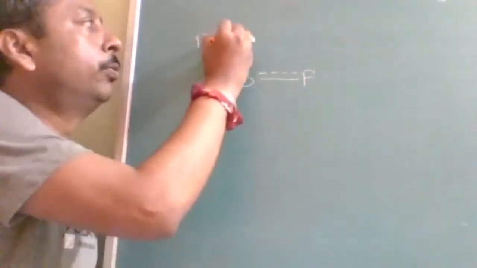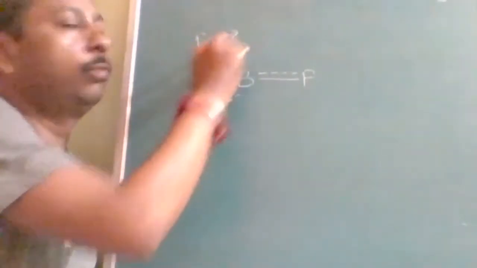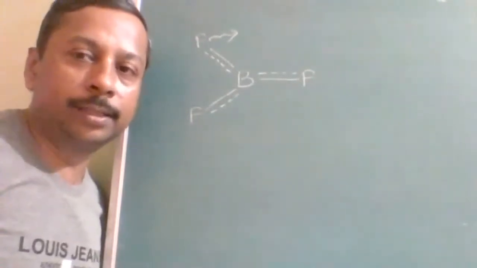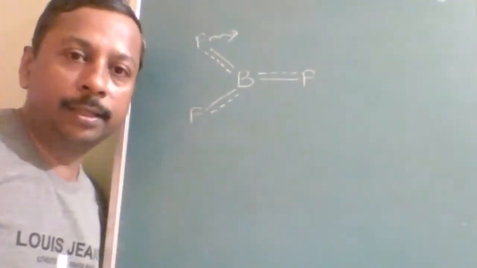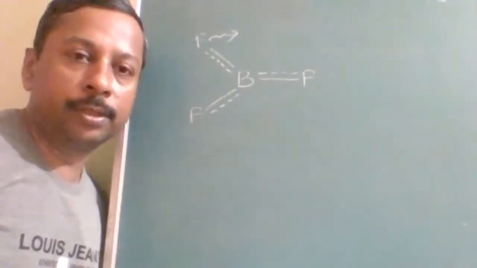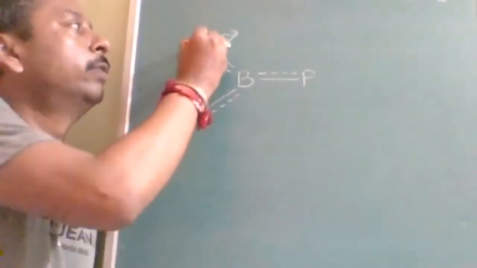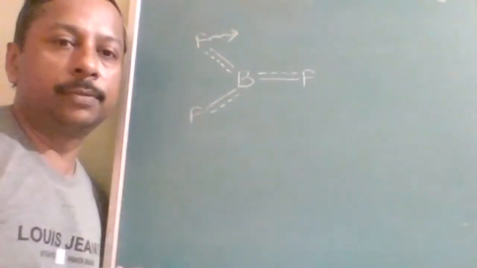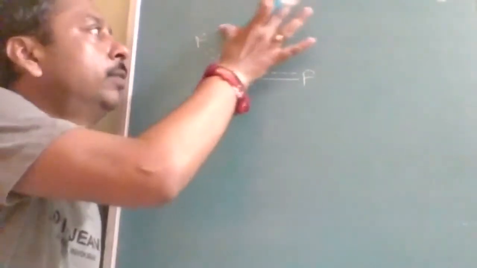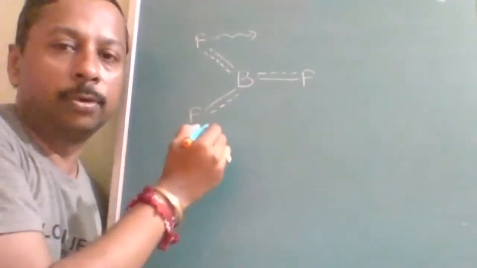Here one more thing: nowadays every year they have to conduct the exam twice, 8 to 8. That means 16 times they have to conduct examination, and IIT is expecting questions should not be repeated. That's why in-depth questions are being framed. Up to now this type of questions were coming. Now they will ask what is the donor, what is the acceptor. I will give you some more good questions on that concept.